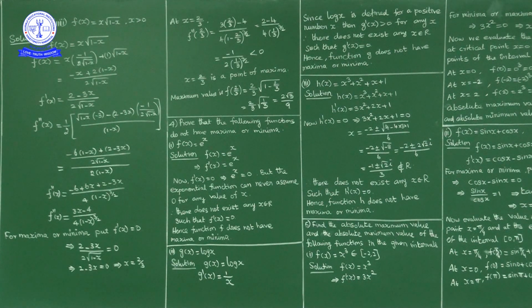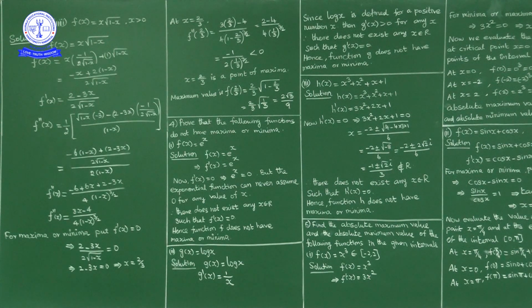Now what is the procedure to find minimum or maximum for a given function? Find f dash of x, f double dash of x, equate f dash of x equal to 0, find critical points of x. At those critical points, verify the sign of f double dash of x.